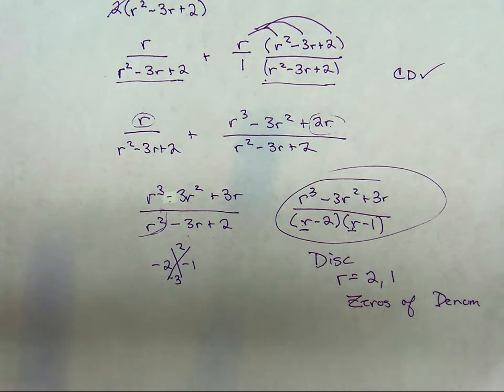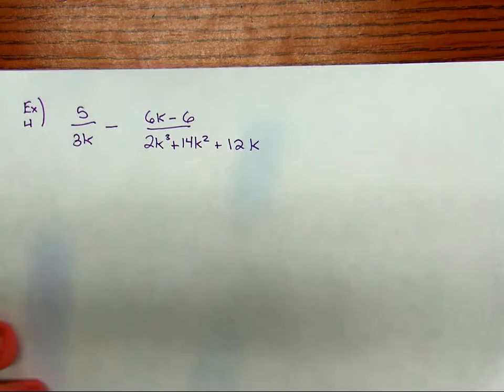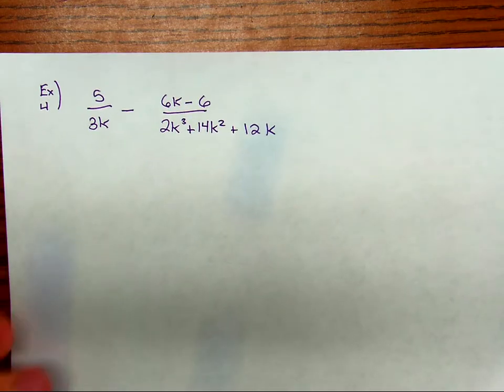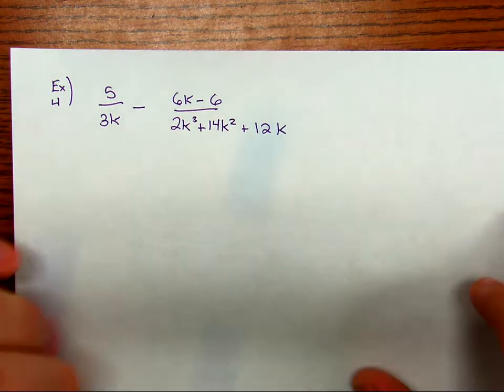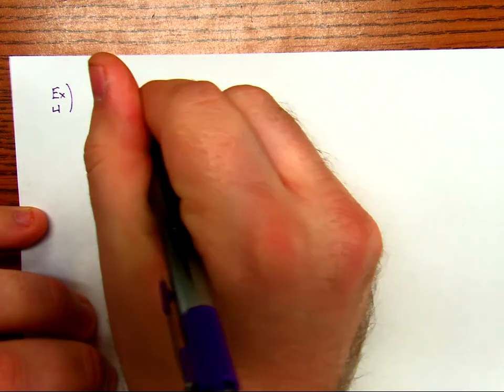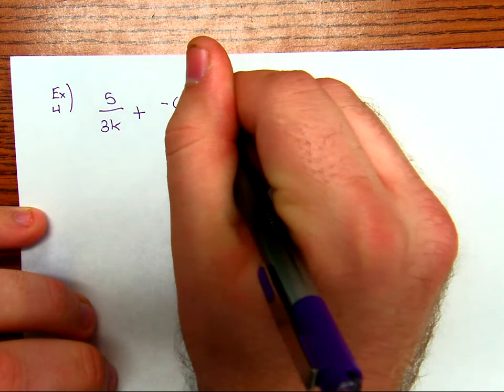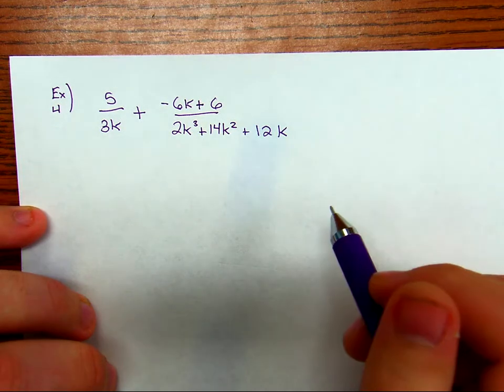Okay. Let's do one more example. All right. So just like before, we want to try and reduce things at the beginning if we can. I do see a subtraction sign this time, so I'm going to make this plus negative 6k plus 6. I'm going to change the signs of the numerator to the fraction to the right.